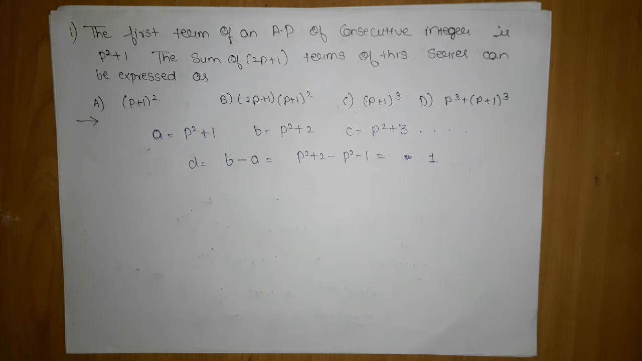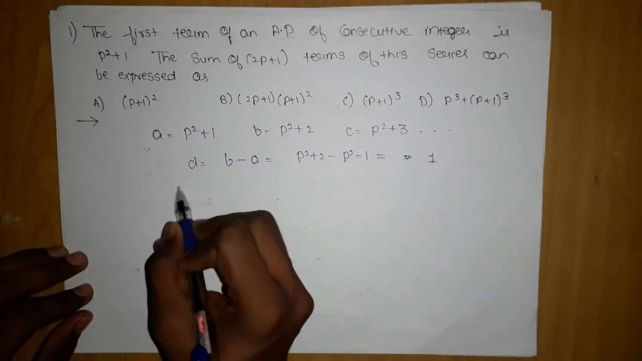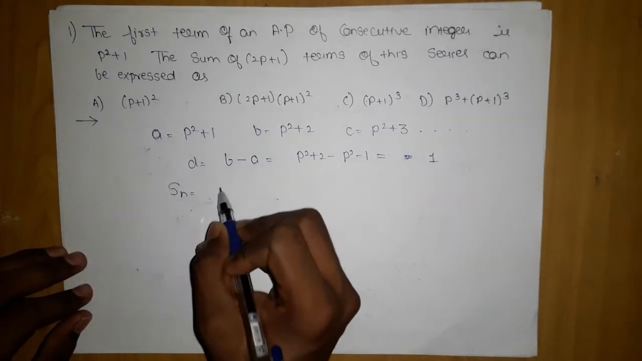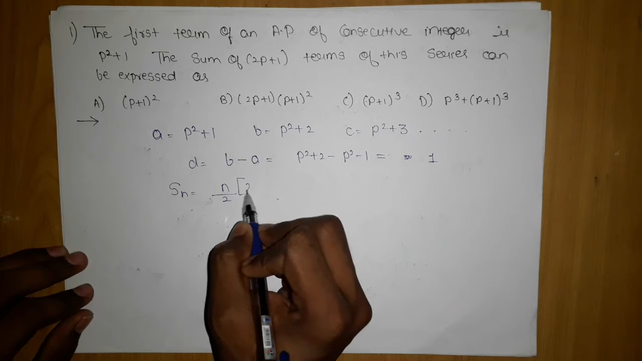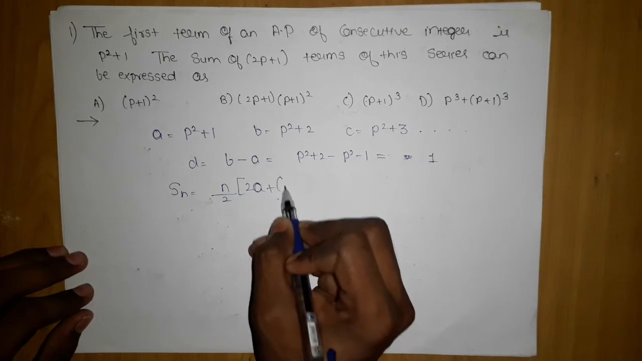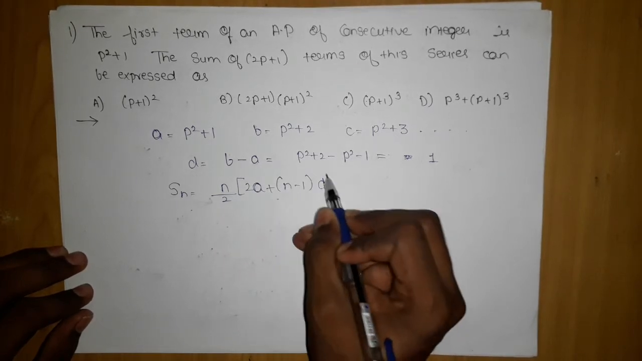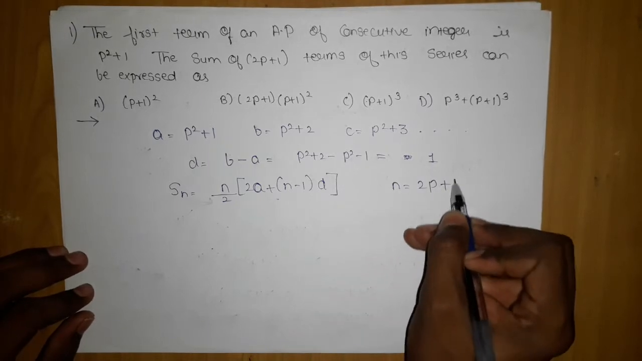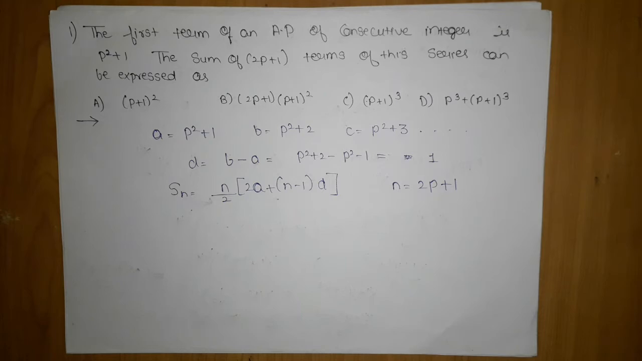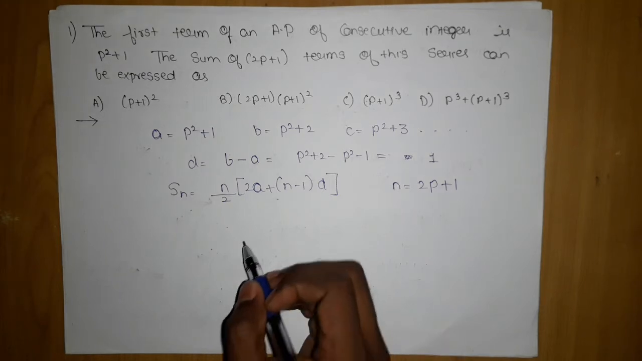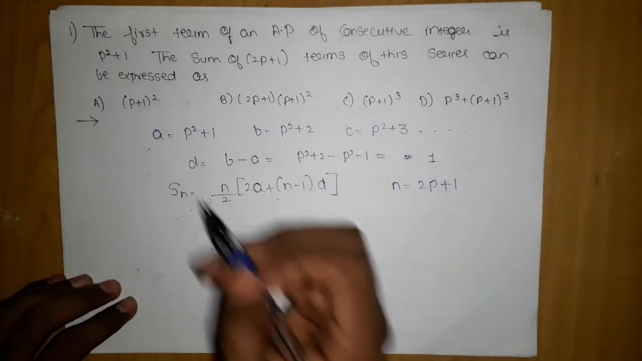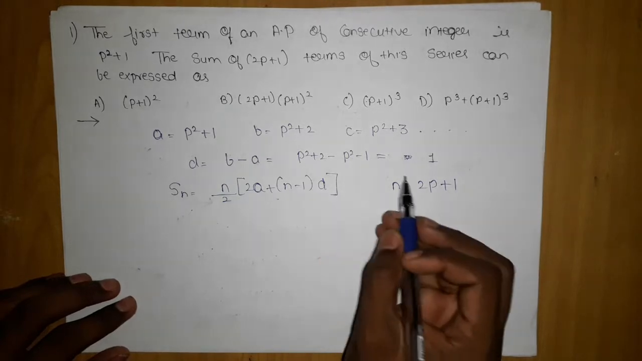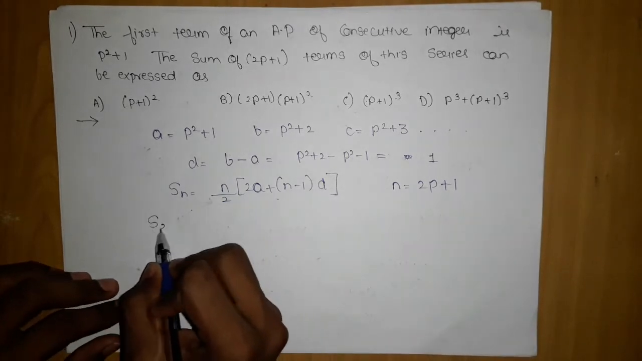So we want the sum of 2p plus 1 terms. The S_n formula in an AP is n by 2 into bracket 2a plus bracket n minus 1 into d. Fine. Now here n is what? n is 2p plus 1, because we want the sum of 2p plus 1 terms. Further, we have our a as p square plus 1, and we have our d as 1. Now let's substitute and get the value.